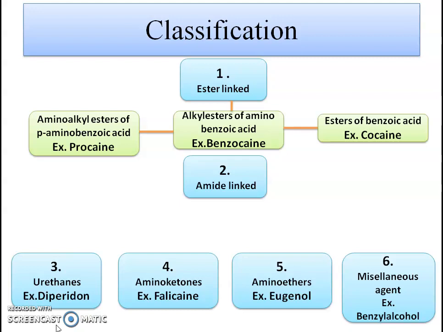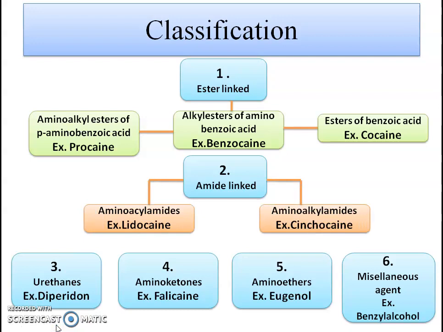Example is cocaine. Then amide-linked local anesthetics are again classified into 2 subcategories, and those two subcategories are amino-acyl amides and amino-alkyl amides. The example of amino-acyl amide is lidocaine, while the example of amino-alkyl amides is cincocaine.